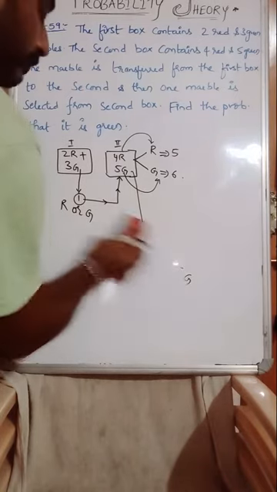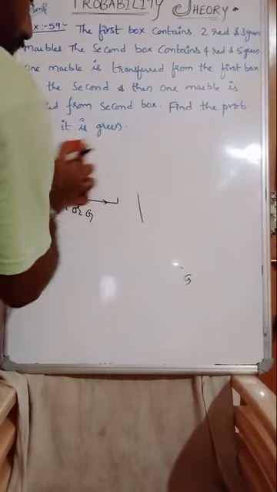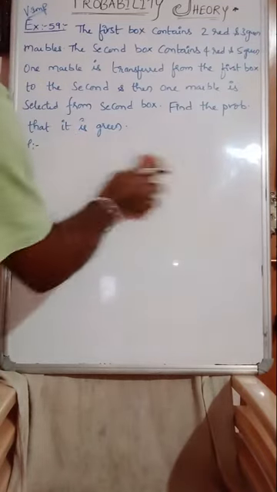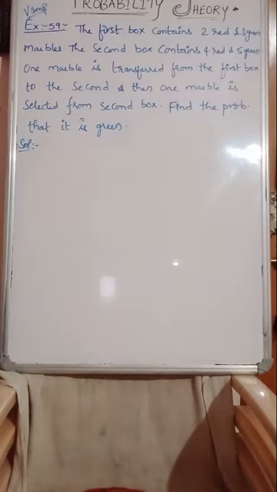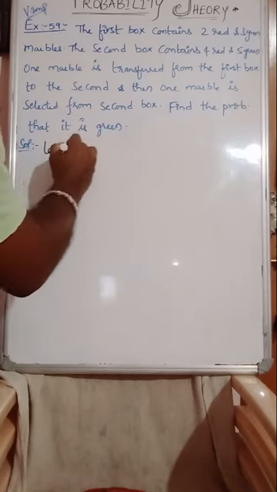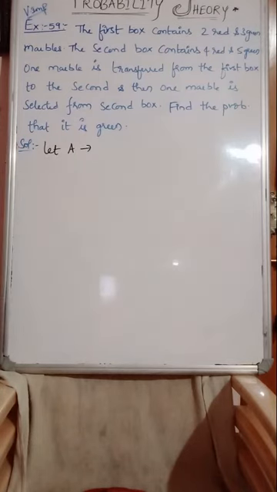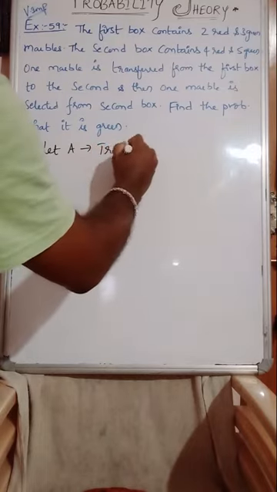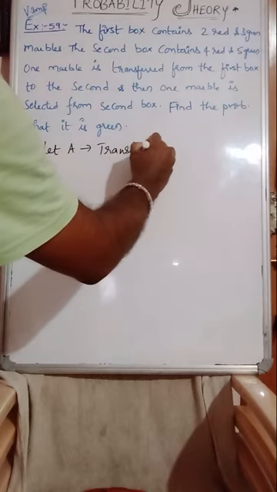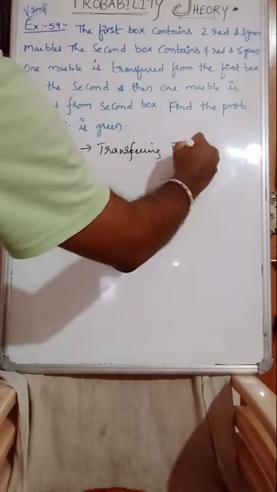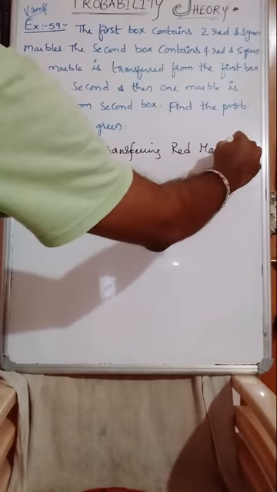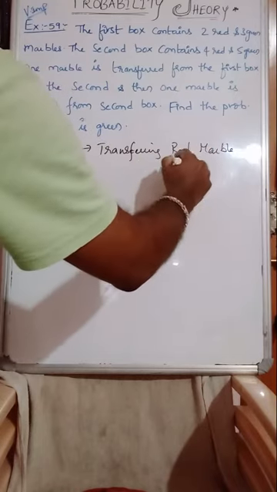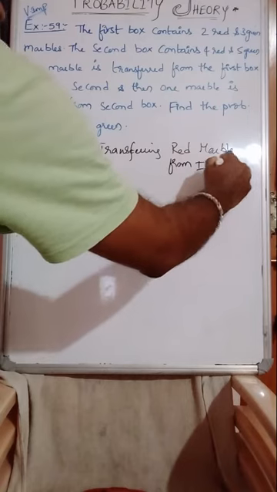Just see there how I will be writing the probability now. First, write down the events. Let A be an event of transferring a red marble from first to second.